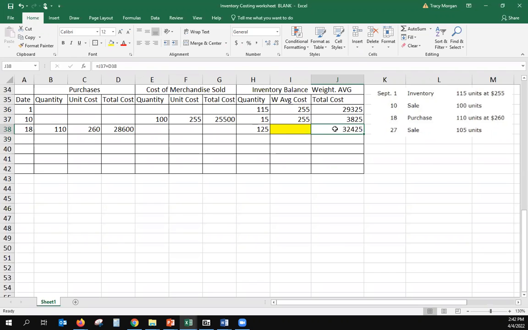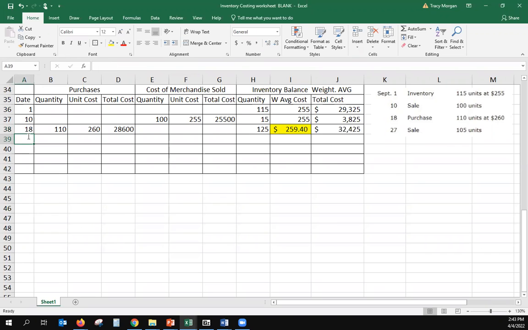Now, if I have the total cost, which is all dollars right here, and this is cost per unit, the weighted average cost right here. If I have the total cost and I know the number of units, can we find the weighted average? What we'll do is put equals here, the total cost divided by the number of units, enter. $259.40 is the average cost per unit after this purchase.